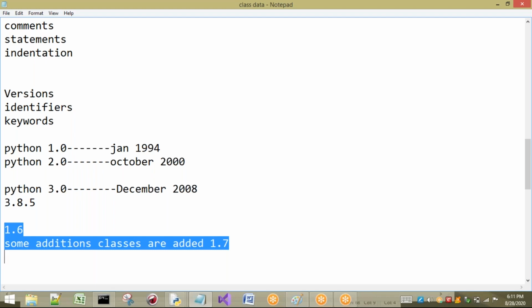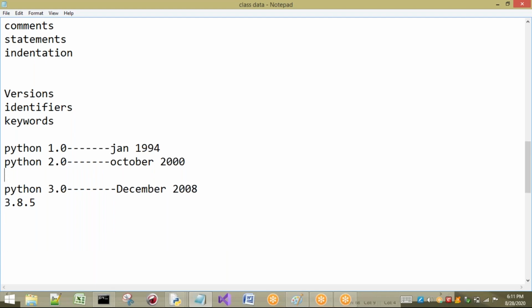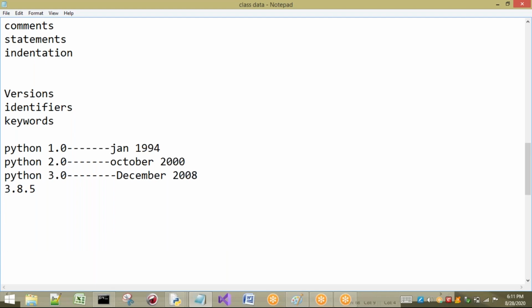This is about versions, but don't worry, we will not have any confusion between Python 2.0 and 3.0, because we do not have the concept of Python 2.0 now. In 2019, while downloading Python, beside the third version we also had the version called 2.0, but now it shows only the third version. Anyway, this is about versions that we have to observe.